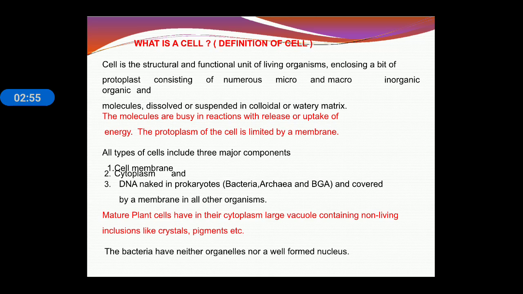In the eukaryotic cell, DNA is covered by the nuclear envelope or nuclear membrane, known as the nucleus, and DNA is naked in the prokaryotic cell. This is the major difference between prokaryotic and eukaryotic cells. The prokaryotic cell does not have a well-defined nucleus; a nucleoid is present, whereas in the eukaryotic cell, a proper well-defined nucleus is present.